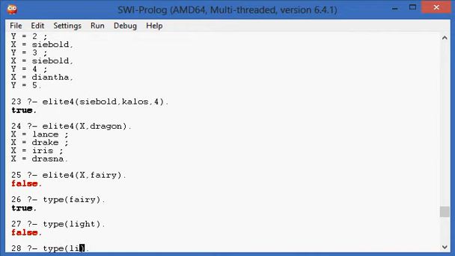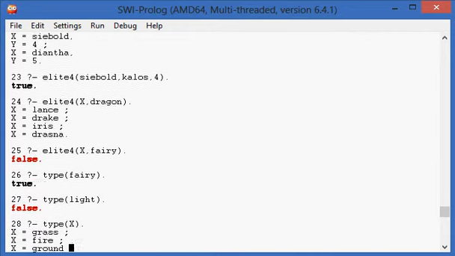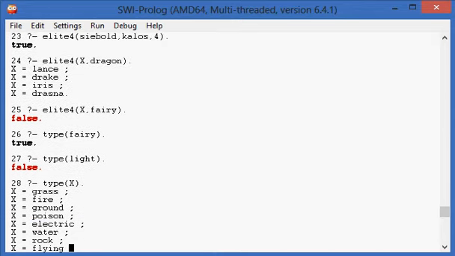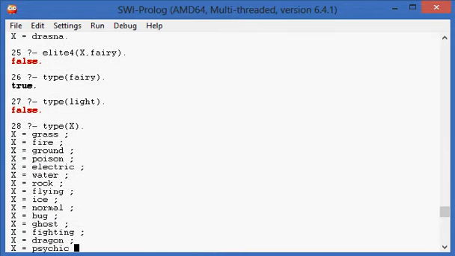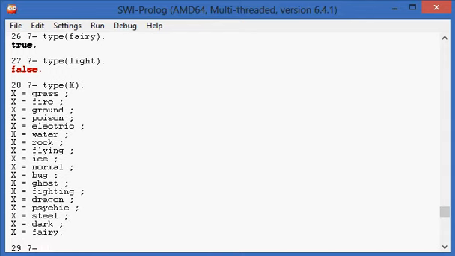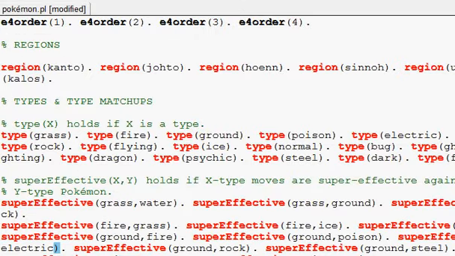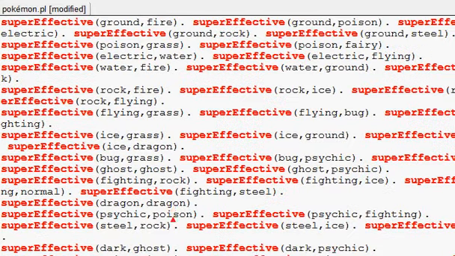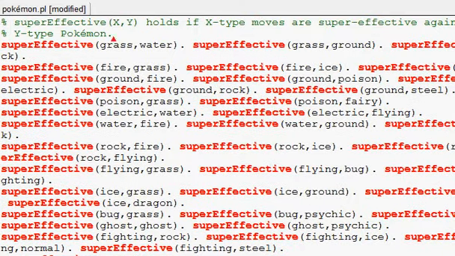We can get a list of all the types. Grass, fire, ground, poison, electric, water, rock, flying, ice, snow, bug, ghost, fighting, and dragon. Don't forget about psychic, steel, dark, and fairy. Yes, that is pretty much the order from the song What Kind of Pokemon Are You. That's what I used to get the list of types. Obviously, poison was not mentioned in the song, and they said flame because they were distracted or something. But yeah, I have memorized the lyrics to that song. That is probably sad.